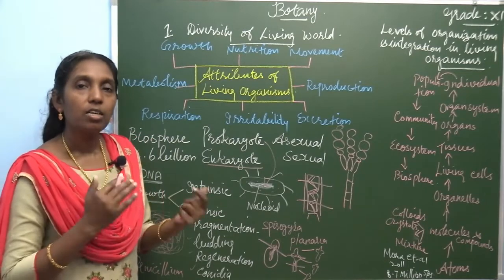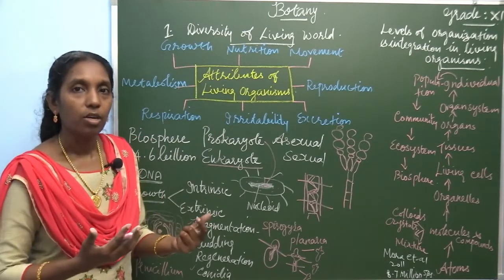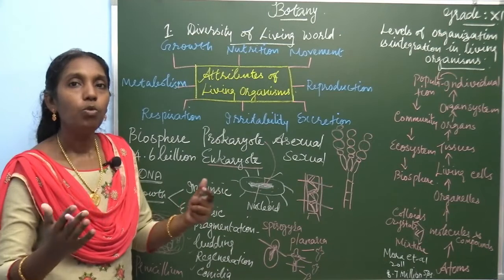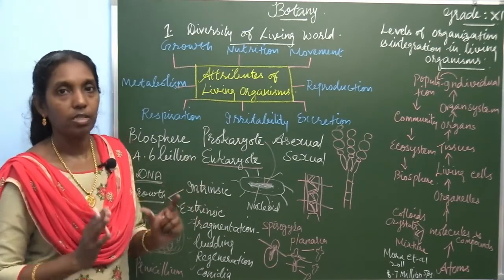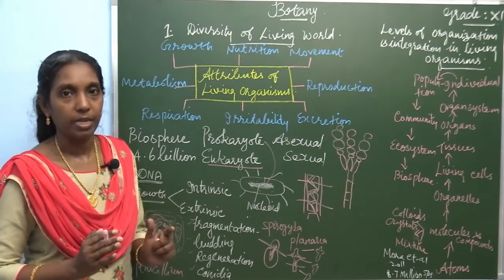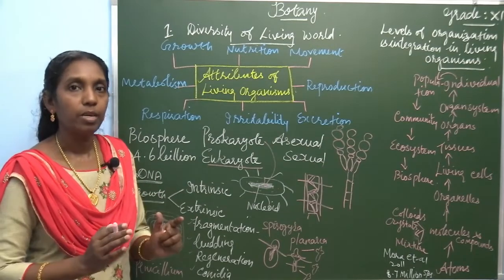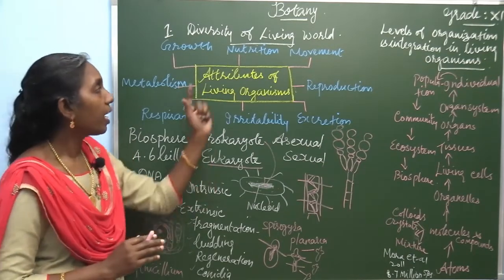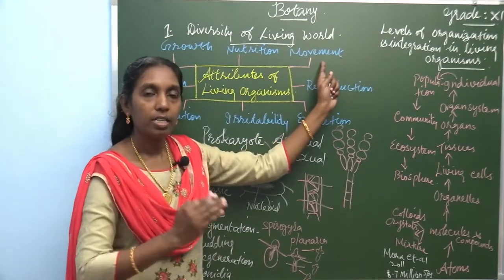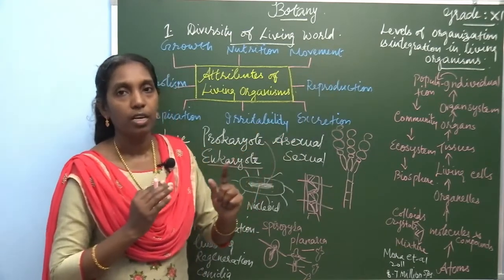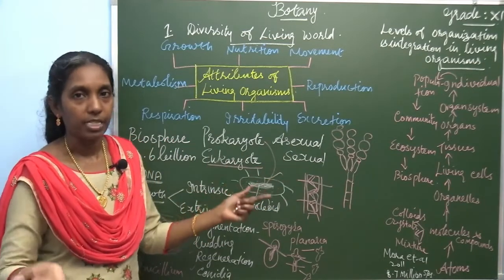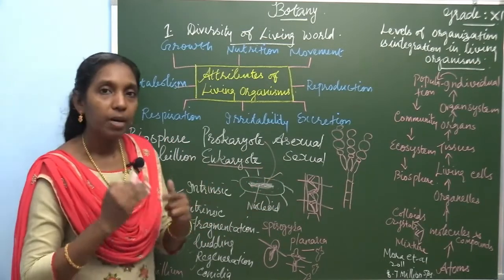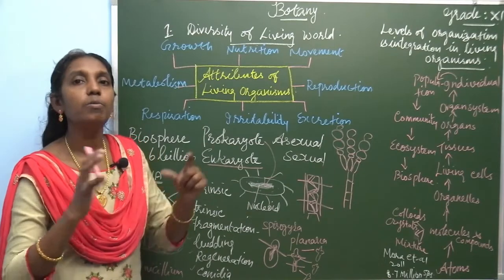The plants or animals, that is the living organisms, can move from place to place, but plants are fixed firmly in a particular place. But the animals can move here and there to search for food. So, for searching its prey, the animals can move from place to place. So, movement. But the plants show certain movements.